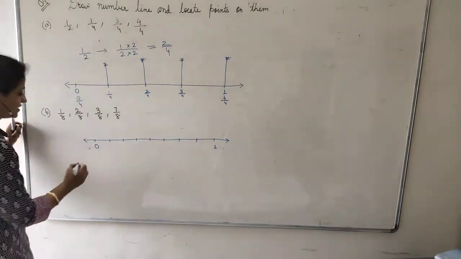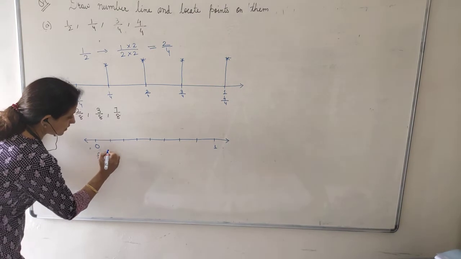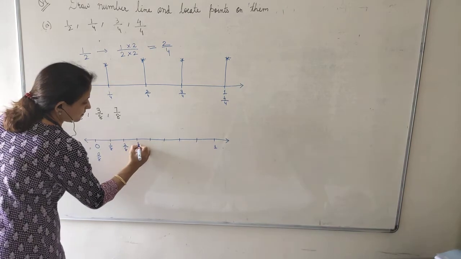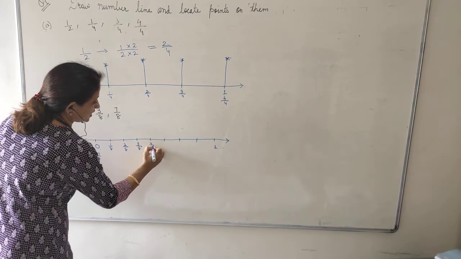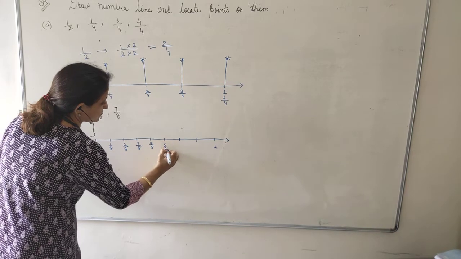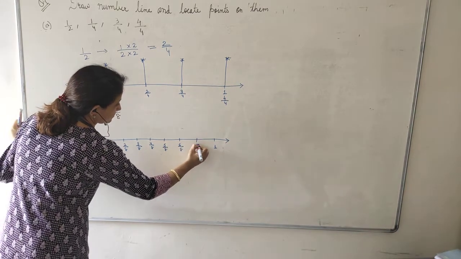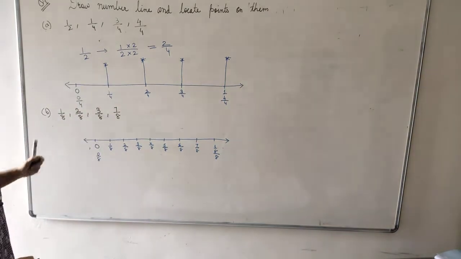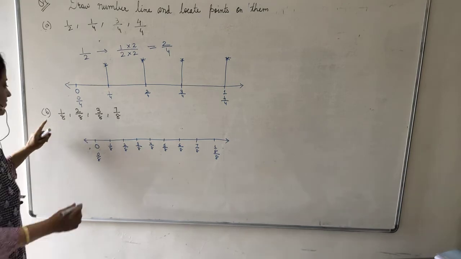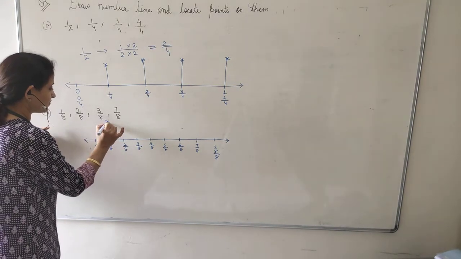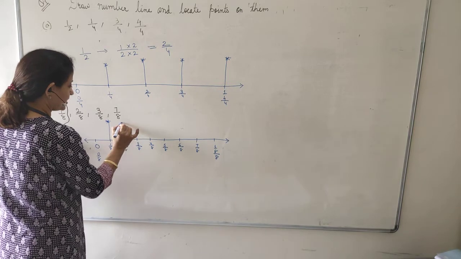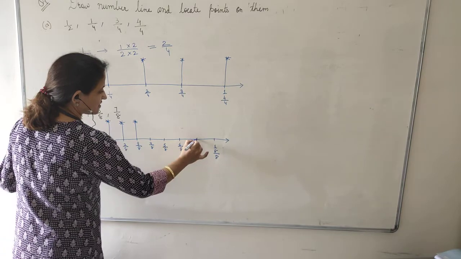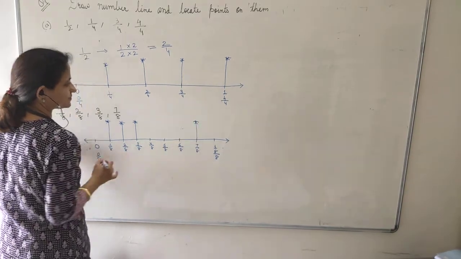Now I will start numbering. 0 upon 8, 1 upon 8, 2 upon 8, 3 upon 8, 4 upon 8, 5 upon 8, 6 upon 8, 7 upon 8, and 1 will be 8 upon 8. Now it is easy to plot. 1 upon 8 is here, so I will plot 1 upon 8. 2 upon 8 is here, plot 2 upon 8. 3 upon 8 is here. 7 upon 8 is here.